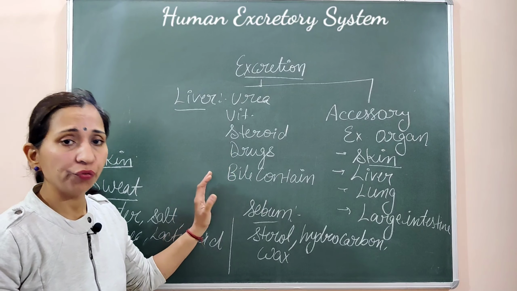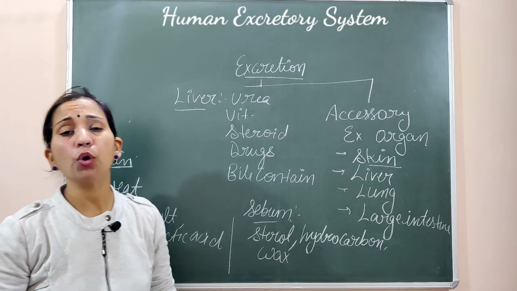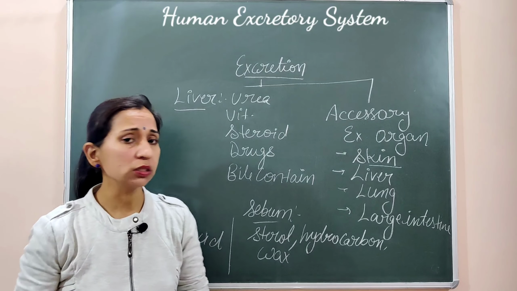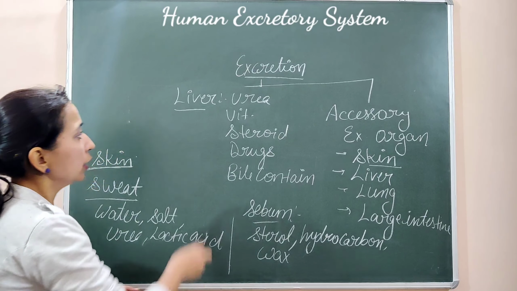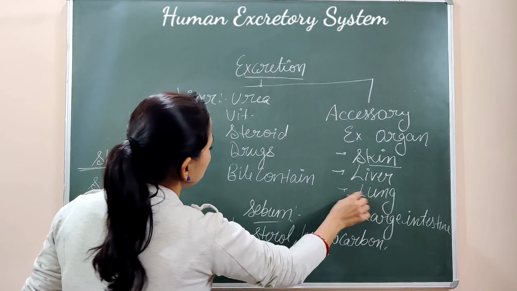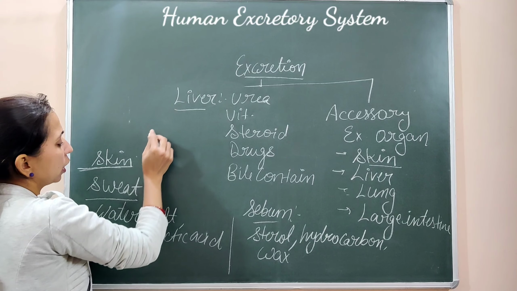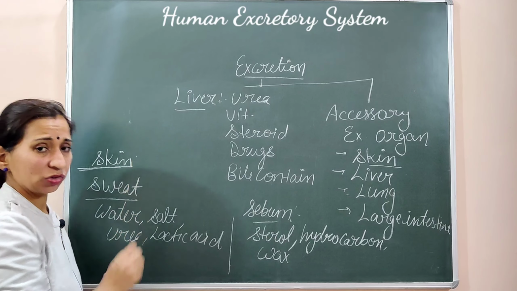So this is the function of the liver. With this, it also secretes some metabolic toxins. Metabolic toxins are also excreted through the liver. So that was about the liver. Now the next one is the lung. Now let's talk about how the lungs work as an excretory organ.